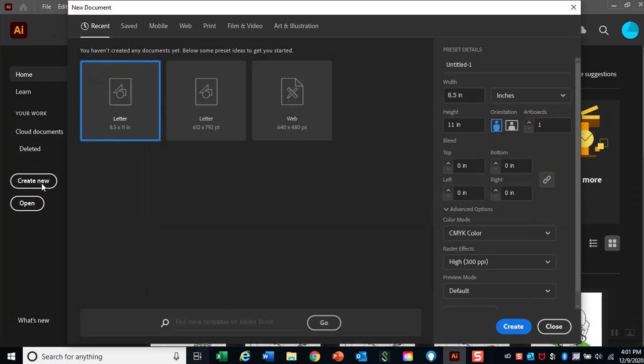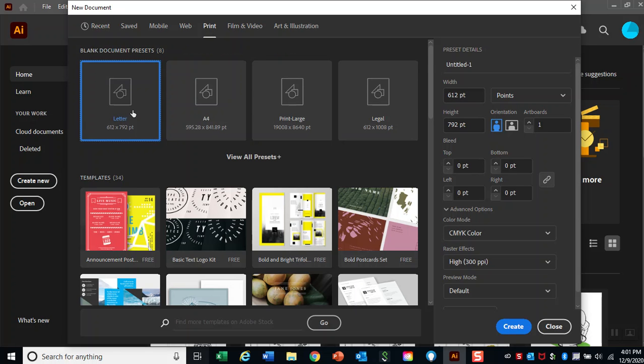This is going to help us make a new document. We are going to make a small document on a regular letter size piece of paper. I have made recent documents, so it has them here. Yours might be blank. If you scroll over to Print and click on Print, we're going to select Letter,